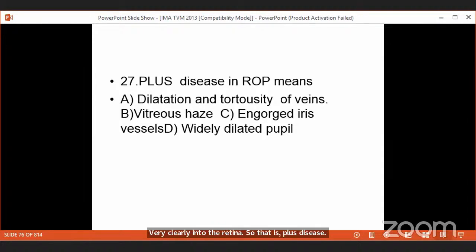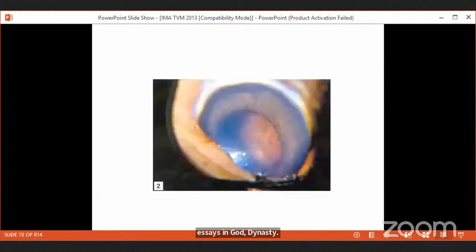So severe means you are not even able to dilate the pupil and visualize the fundus, because the vessels may not only appear in the retina, they may come into the iris, and you will not be able to dilate and visualize the fundus. So plus disease in ROP means dilatation and tortuosity of the veins, engorged iris vessels, and it is very, very difficult to dilate the pupils in these plus disease patients.